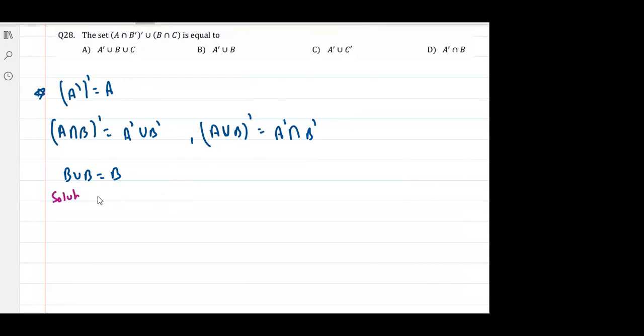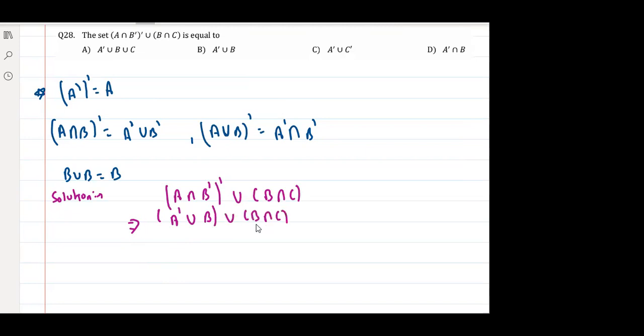Everyone think. (A intersection B) whole complement union with B intersection C. It can be written as, tell me, A complement union with B complement is just B complement. Union with B intersection C.